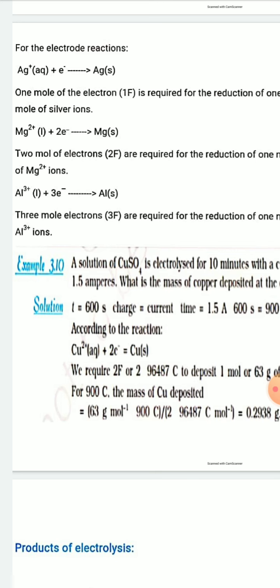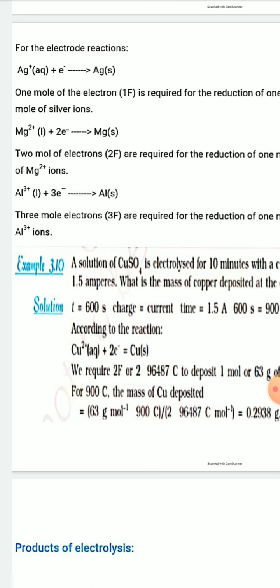So for the reduction of 1 mole of silver ion to silver metal, 1 mole of electrons is required. That is 1 Faraday, which is 96,500 coulomb, the charge of 1 mole of electrons.